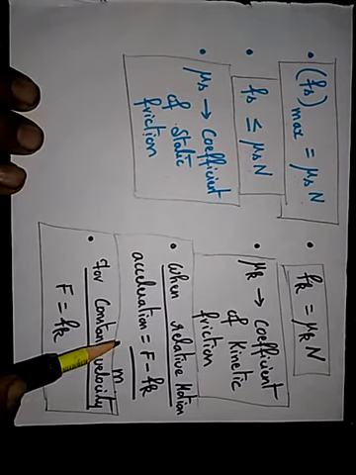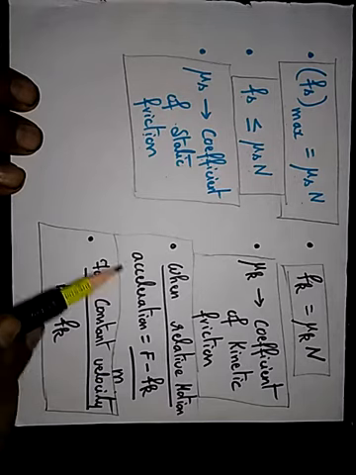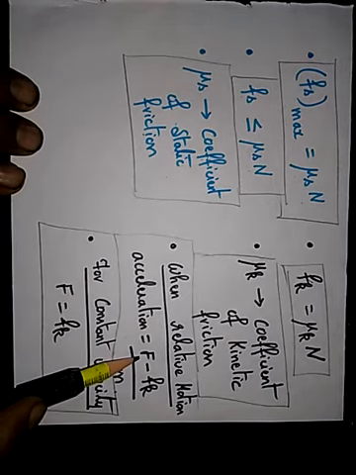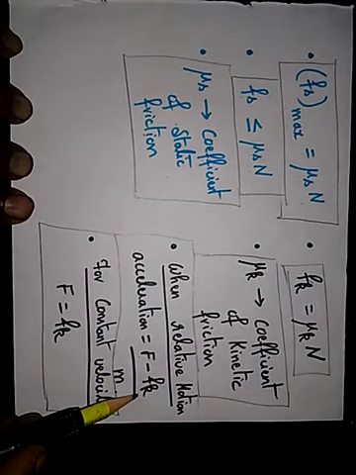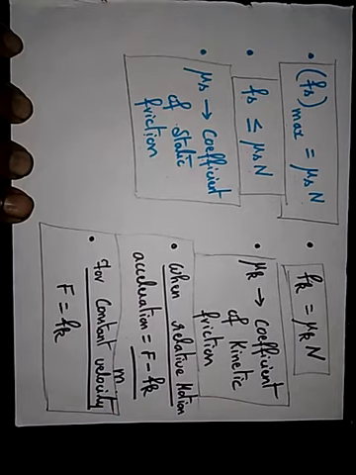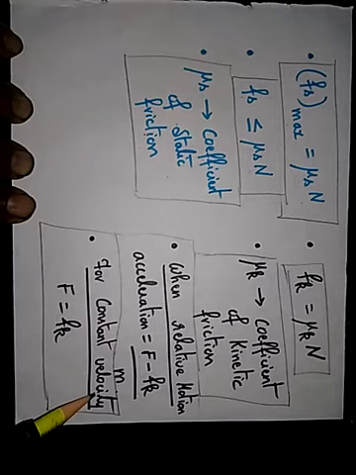Therefore, you know that net force is equal to mass into acceleration. Therefore, acceleration is equal to this force F, the impending motion force, minus kinetic force Fk, divided by m. So for constant velocity, F is equal to Fk.